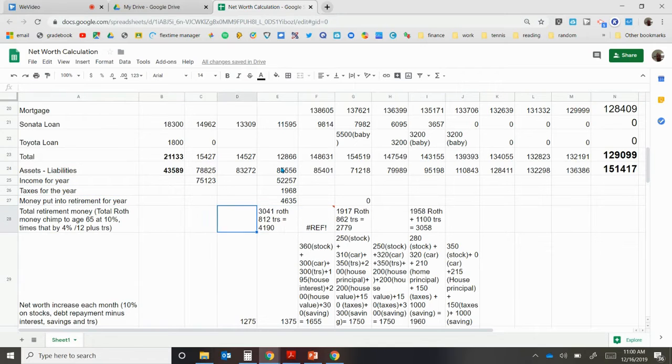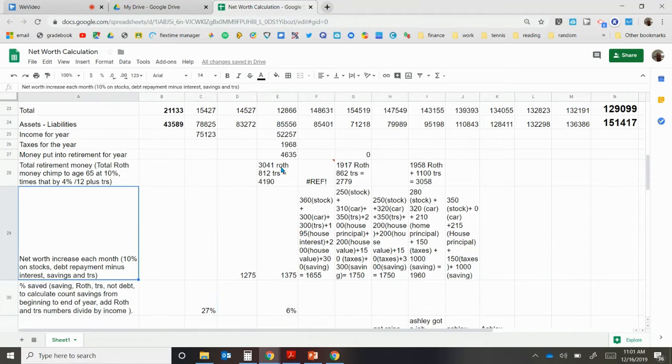For a few years, I tracked total retirement money, and that's based on the videos that I've been doing on the definitive teacher retirement video, where we're looking at the total Roth IRA amount we have. Go to Money Chimp and compound interest to 65 at 10%, and then I times that by 4%. That's how much I could easily take out of my retirement accounts, and also look at the TRS money. I was tracking that quite a bit even 4 or 5 years ago.